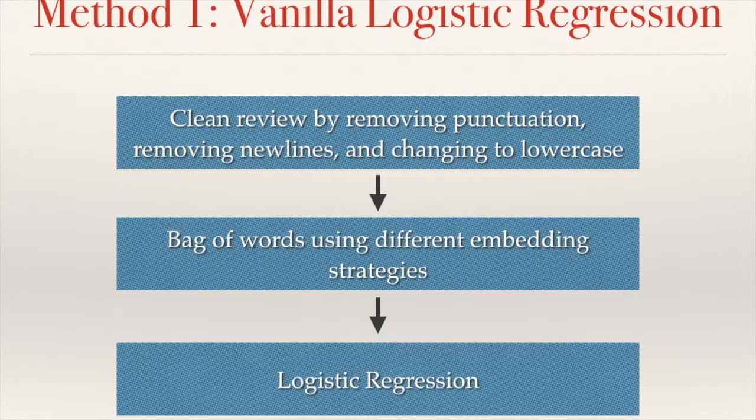Our first method was vanilla logistic regression. With this, we started by extracting the text-based review. We then removed punctuation and new lines and changed the review to lowercase. After that, we implemented a bag of words approach, which averaged the embedding of every word in the review. Our main question in method 1 was whether the size of the embedding mattered. We looked at 50-dimensional, 100-dimensional, 200-dimensional, and 500-dimensional GloVe vectors. We then ran our bag of words vector as our feature vector in logistic regression.